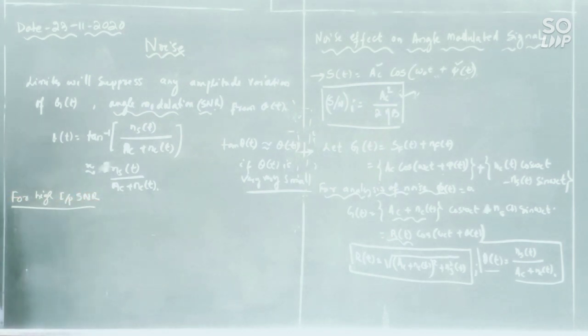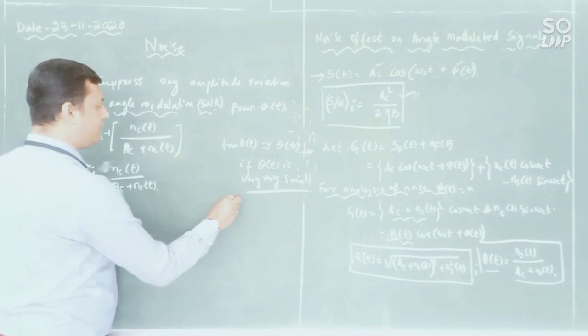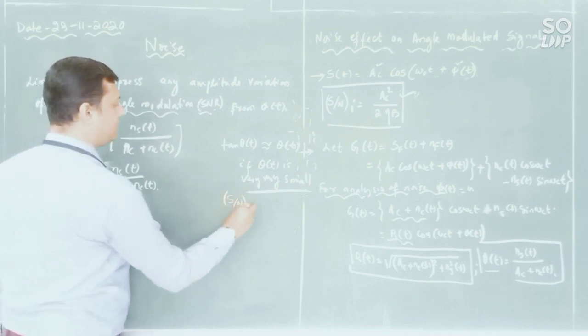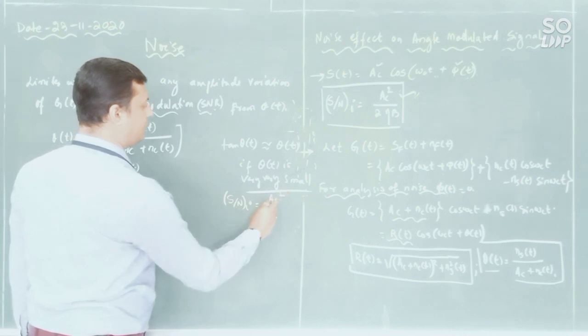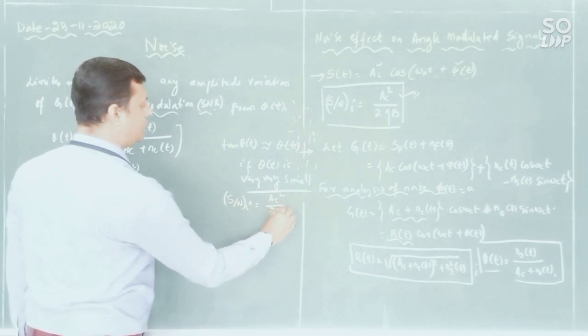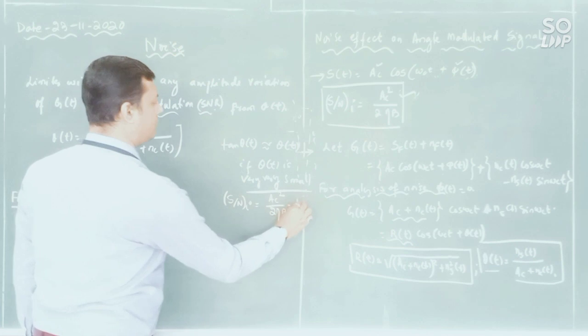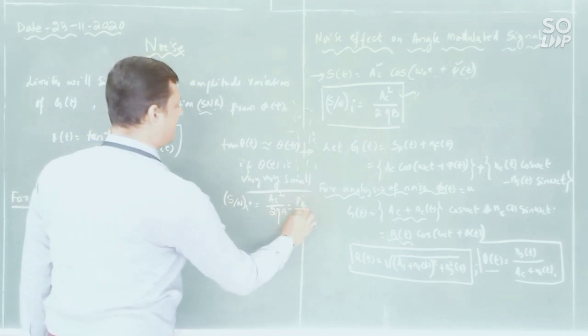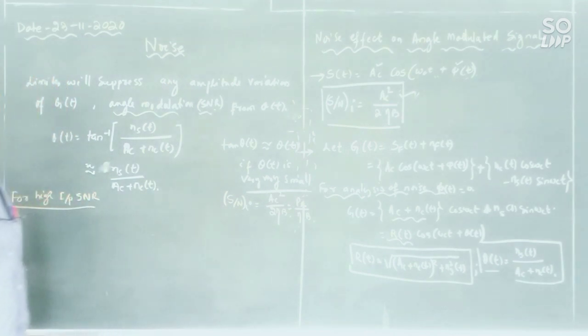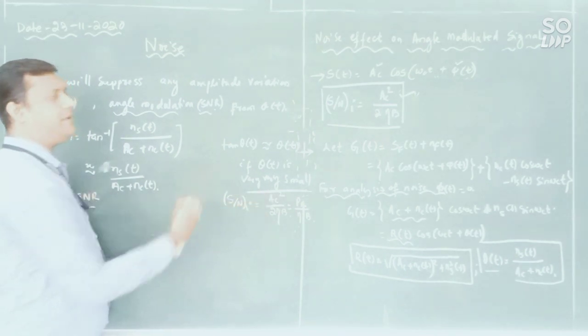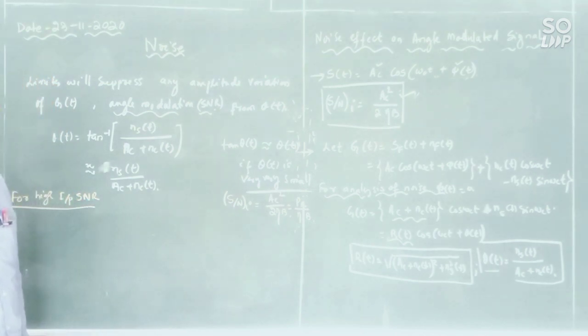High input SNR means what we have got, S by N at input, that is AC square divided by 2 eta into t, or you can write PR divided by eta into t. If this value is very much greater, that means your AC value is very much greater than your noise component, then how we will analyze the output signal to noise ratio.